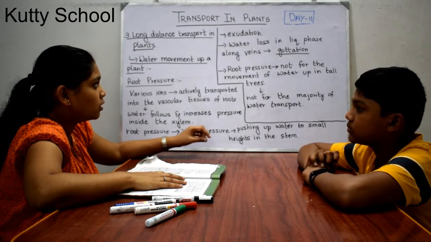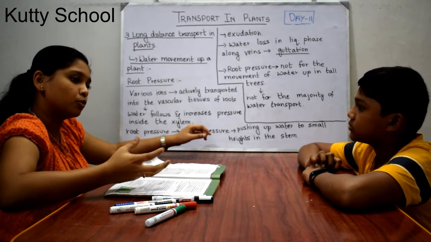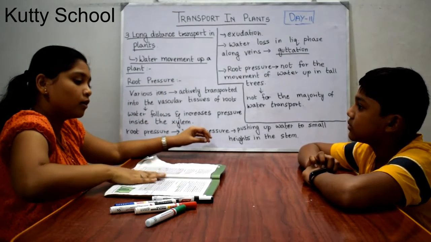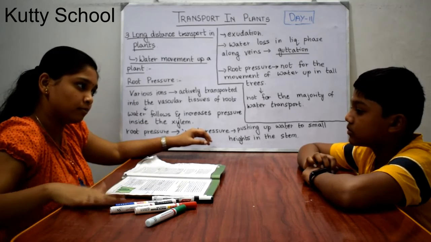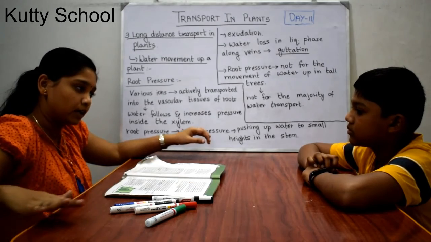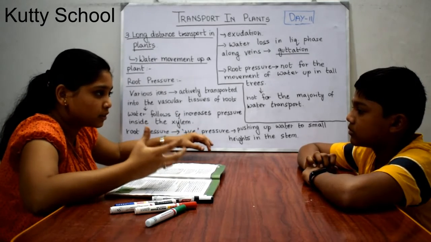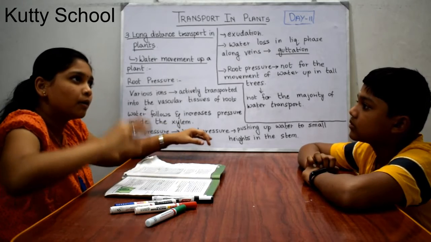For example, if you cut a small herbaceous green stem very near to the ground, after some time some water will come out of the cut surface.